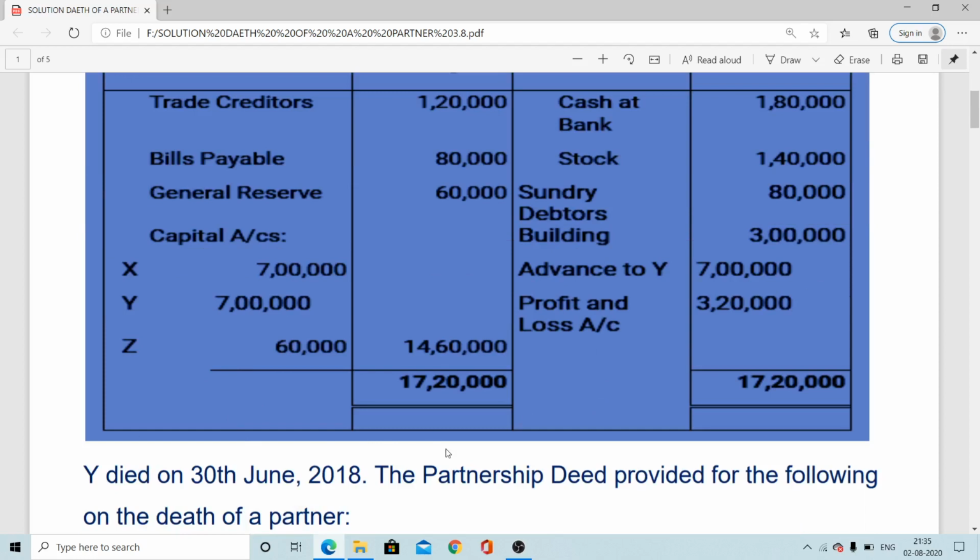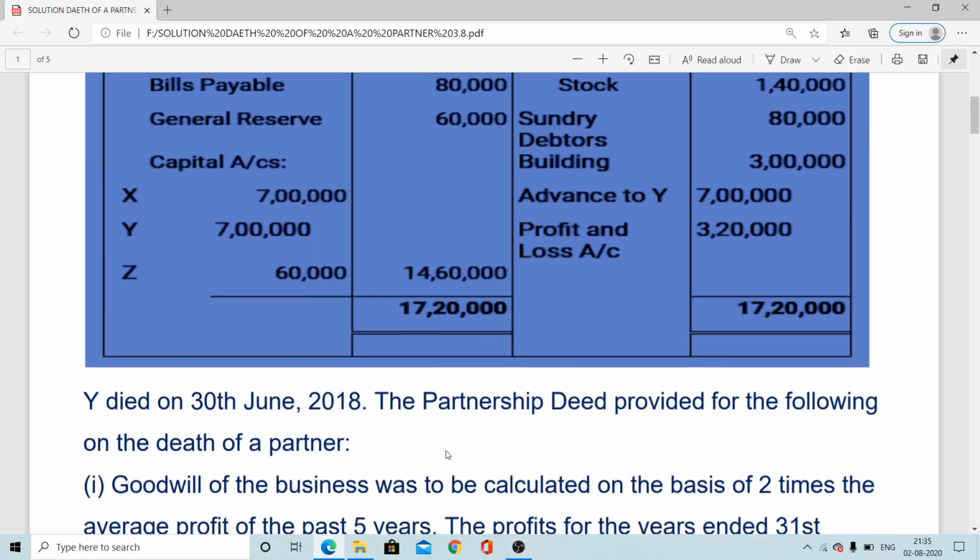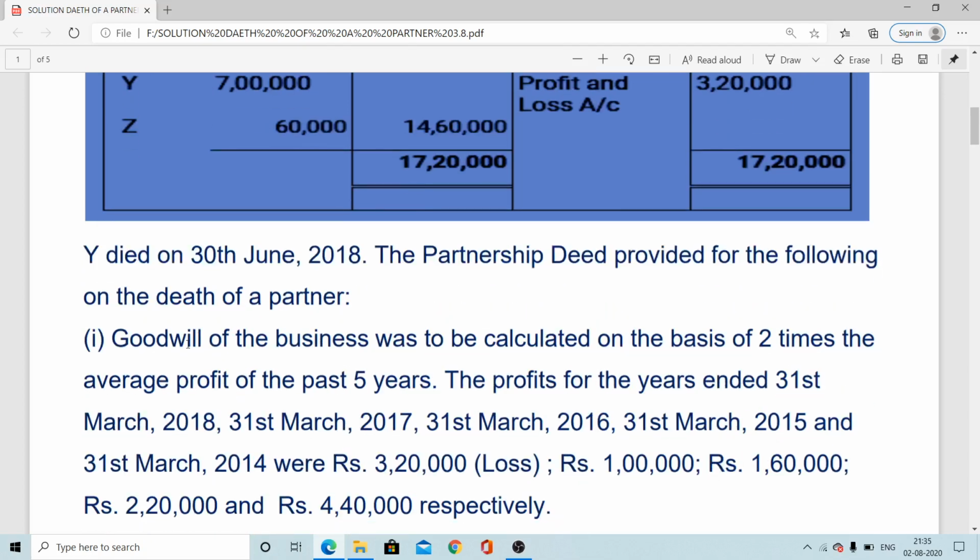Now, other terms and conditions before the death, what was there? Here it is mentioned, the partnership deed provided the following, that if any partner suddenly died, then what will be the solution regarding that, for the purpose of providing financial benefit. First information, goodwill of the business was to be calculated on the basis of 2 times the average profit of the last 5 years. So it is nothing new. Every learner knows how to calculate the value of goodwill applying the average profit method. Very simple. If profit, then plus. If loss, then for that particular year it is minus.